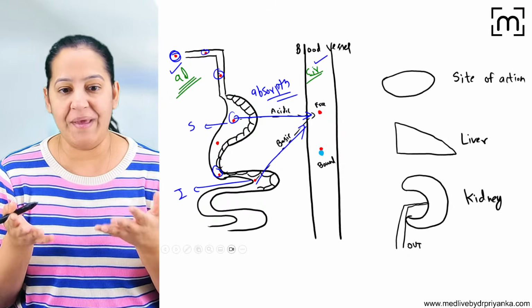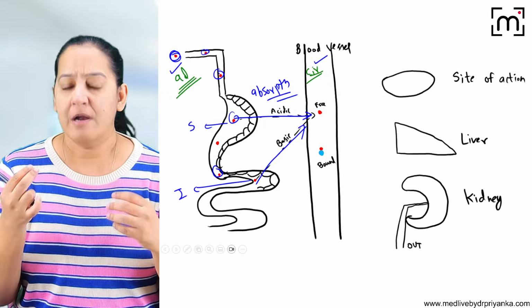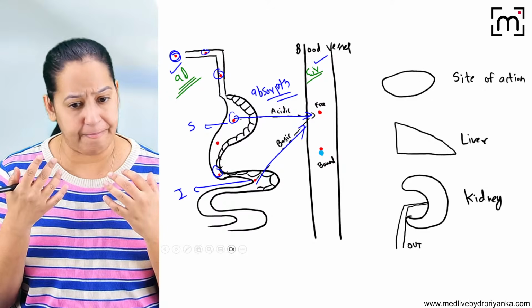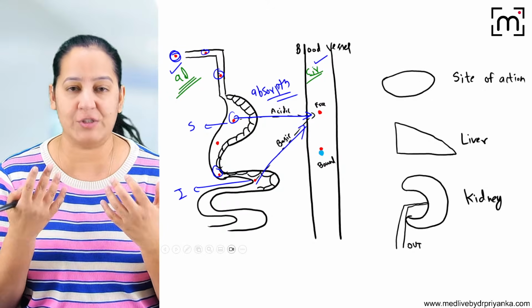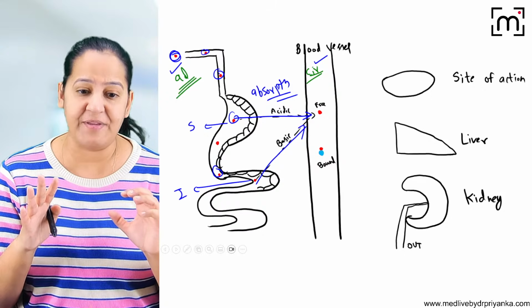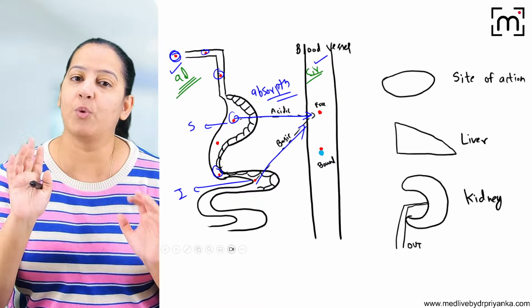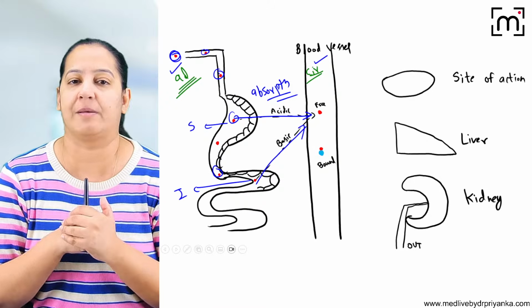So we do not always give the drug by oral route. Maybe we are giving by subcutaneous route, transdermal patches. There are various routes, no? IV route, transvaginal route, rectal route. So by whatever route you are giving, IM injection you are giving, ultimately it will reach into the blood, and that step is known as absorption.